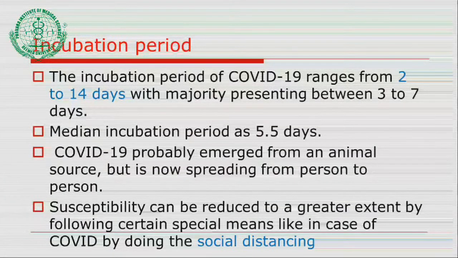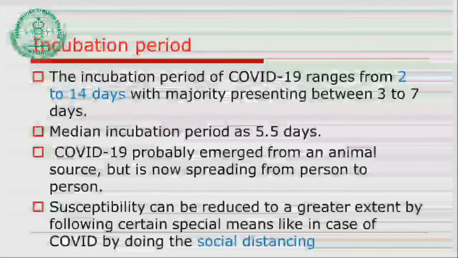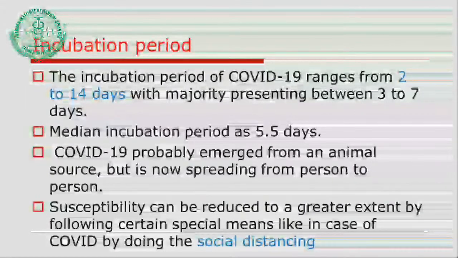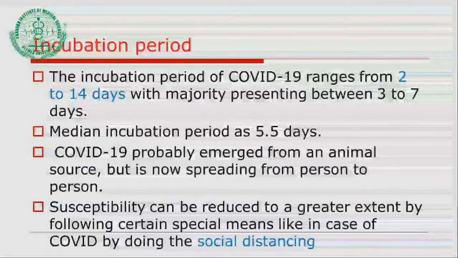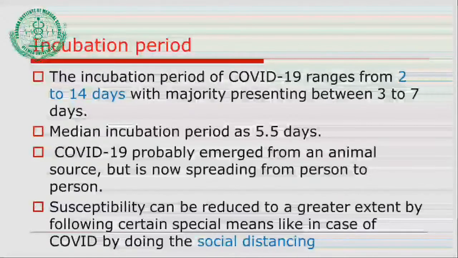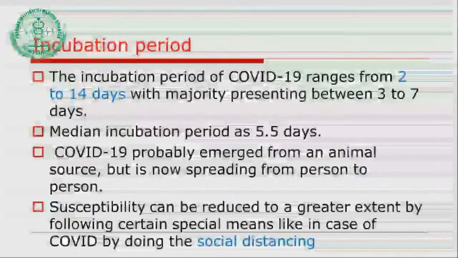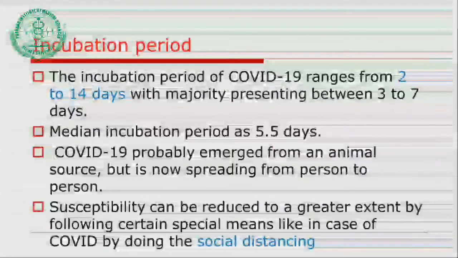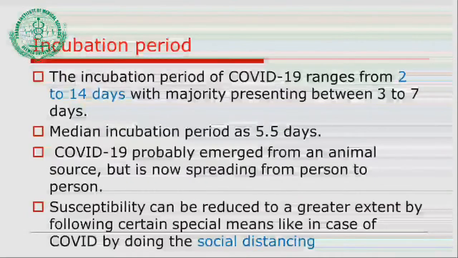So here you can see, roughly the incubation period ranges between 2 to 14 days, with the majority showing signs and symptoms in 3 to 7 days. The median incubation period is roughly 5.5 days, and susceptibility can be reduced to a greater extent by following certain special means, like in the case of COVID, social distancing. For the last 3-4 months, using masks, social distancing, and using sanitizer have been repeatedly emphasized, but you can understand the importance of all these things.